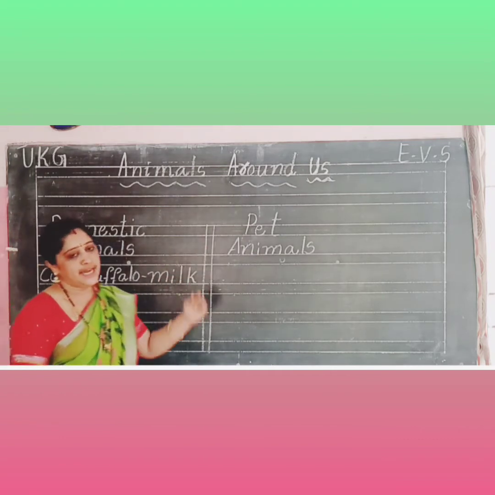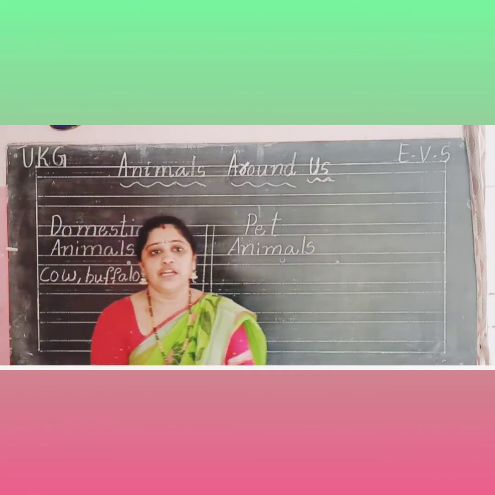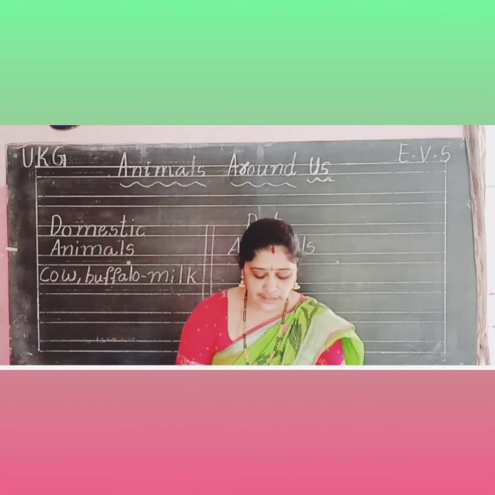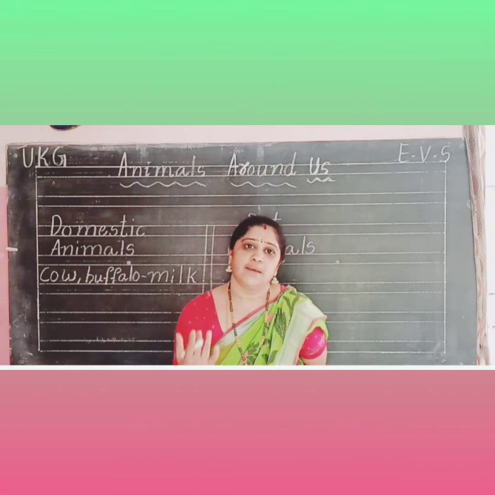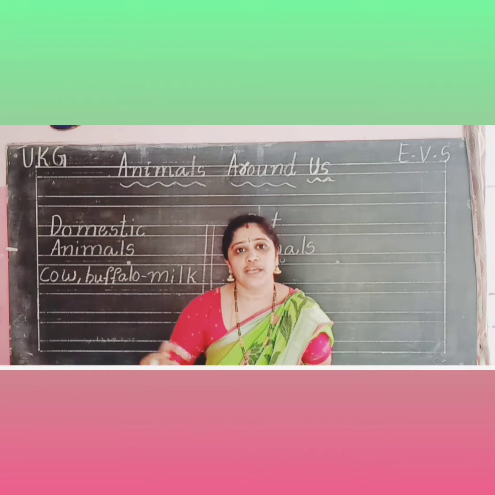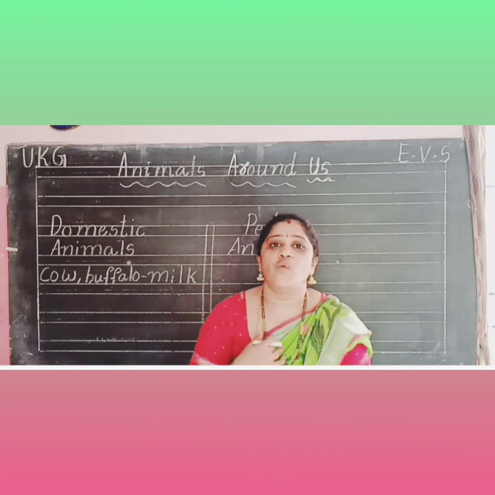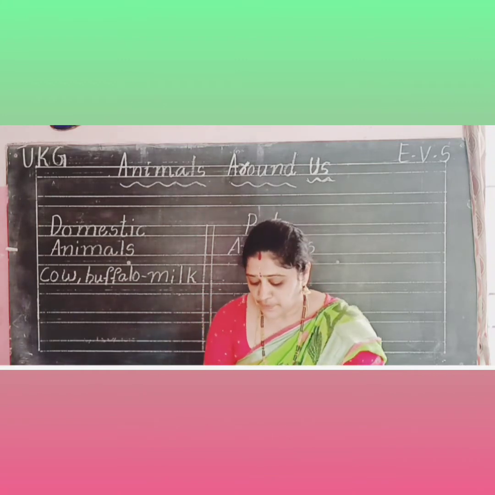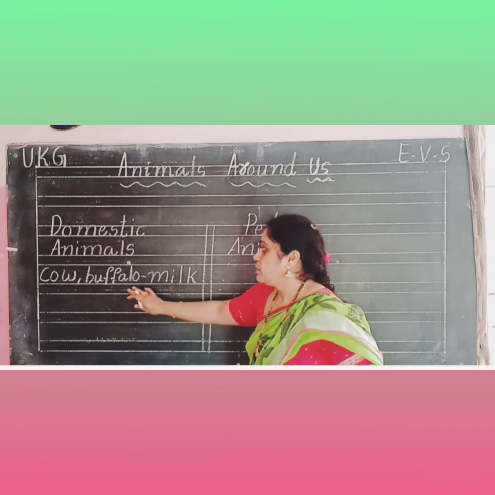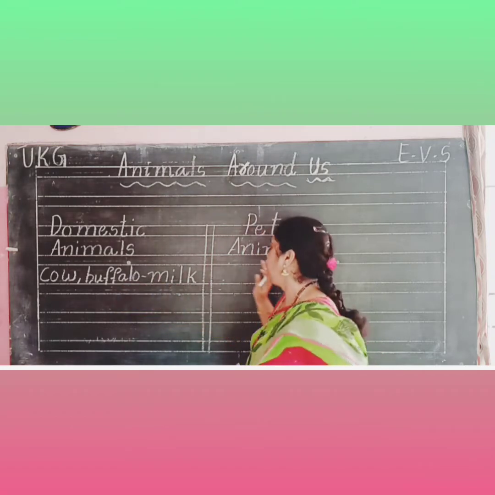What are pet animals? Some animals we keep as pets. We love our pets. Here, buffalo and cow are domestic animals.